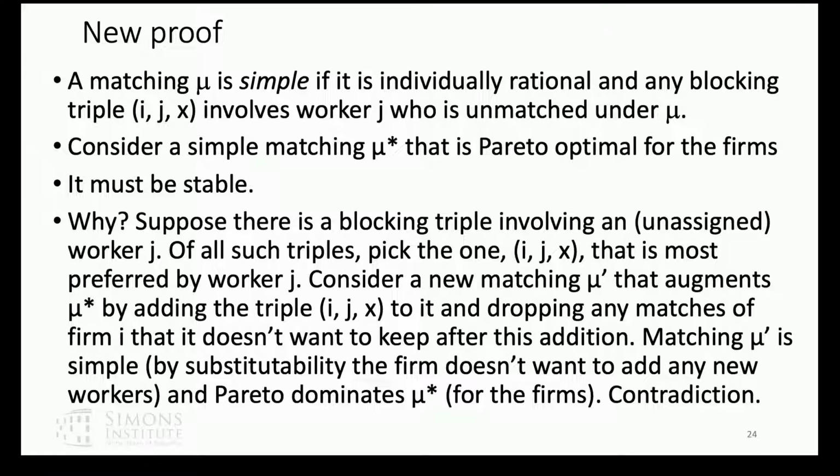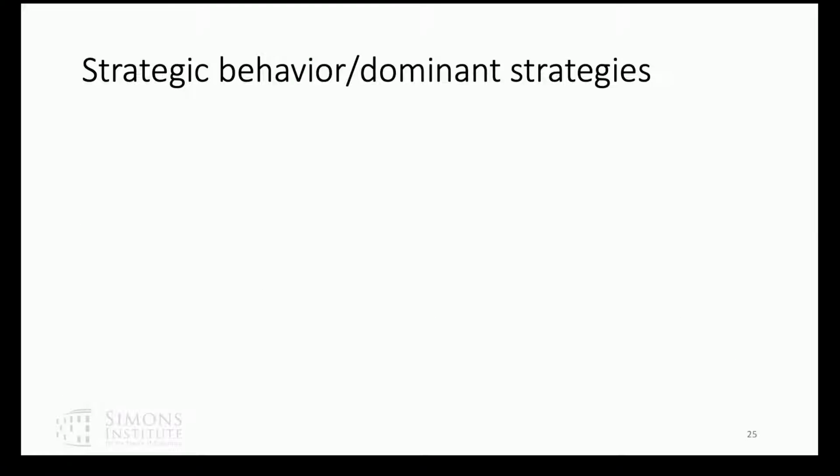And by substitutability, the firm doesn't want to add any new workers because now they have this new worker available, but that doesn't make them want to hire a complement worker. There are no complements. So the new matching is still simple, and it's Pareto superior for the men. So the unstable matching couldn't have been in the Pareto set for simple matchings. Okay, so that's exactly the same proof that I showed you for the marriage problem, and it shows that the set of stable matchings is not empty.